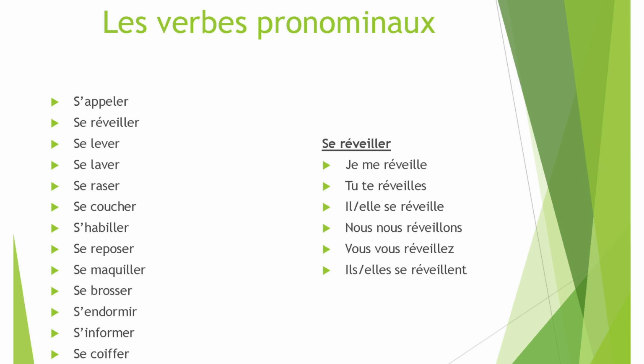Otherwise, the difference between a normal verb and a pronominal verb is that a pronominal verb we will conjugate with je me, tu te, il se, etc. Now, the situation where we use a pronominal verb is when the action is falling back on the subject. A very easily understandable explanation will be verbs like se réveiller or s'habiller. I dress myself. Well, if somebody else is dressing me, or the mother dresses the child, that will be just habiller. But the child dressing herself or himself will be s'habiller. That is when pronominal verbs are used.